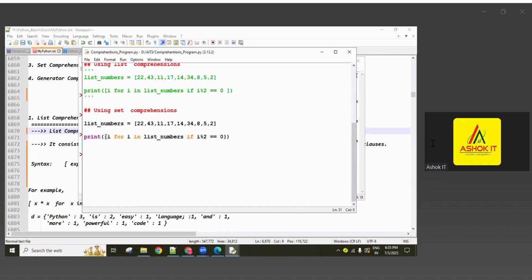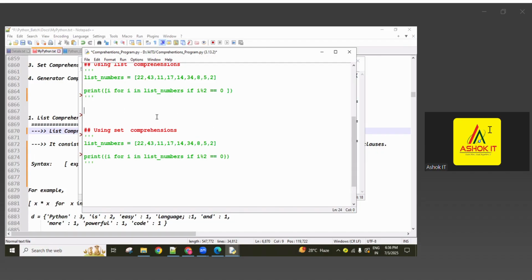Now you can say about the set: the process of generating a set object using an existing sequence object by writing a concise block of code is called set comprehension. Is that clear? Separately there is no need to discuss set comprehension, just the braces change. So we will practice a number of examples related to list comprehension.